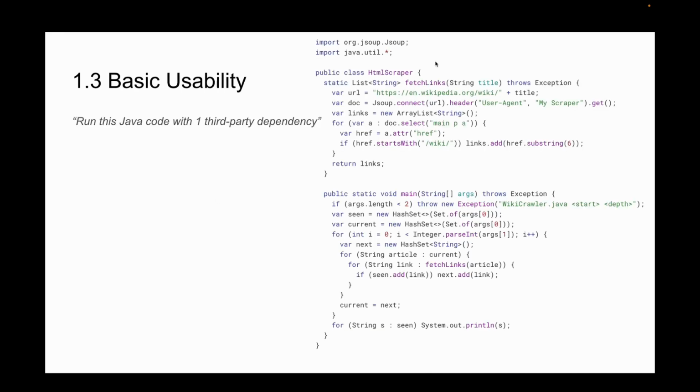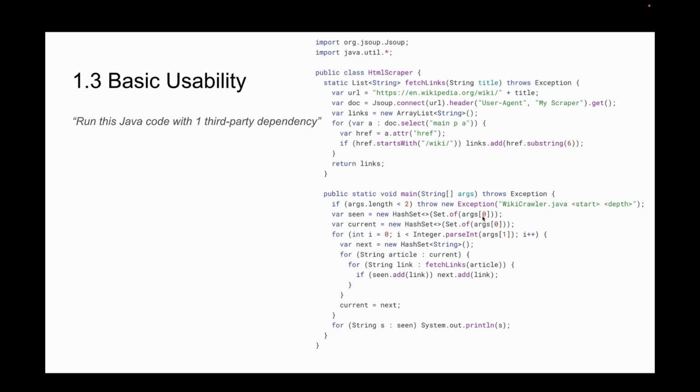Lastly, we'll talk about usability. There are two angles to usability. One is, let's say I have a small project. I have a single file. In this case, it's a small HTML web crawler that scrapes Wikipedia and does a breadth-first search on the Wikipedia article graph. So for every article, it looks for the links, and I do a little for loop that does a layer-by-layer breadth-first search over these links to collect all articles within a set depth of the set start article, which is the first argument you pass to it.